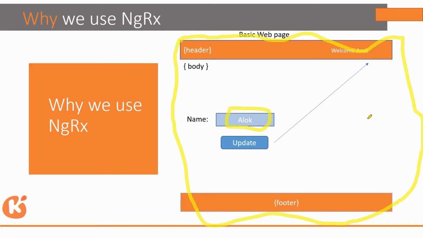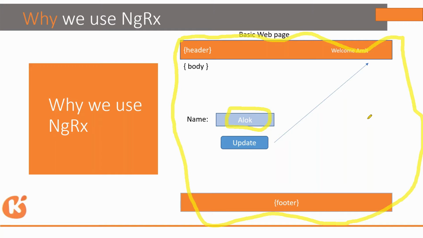So how do we do this? With the help of NGRX. Did you get the intent of why we need NGRX? Yes, to keep on continuously looking for any state change or any updates, so we keep on observing.